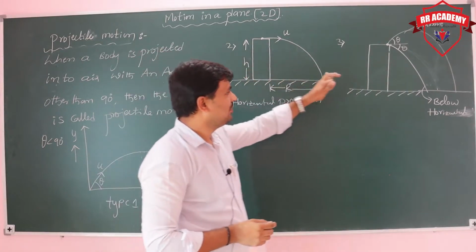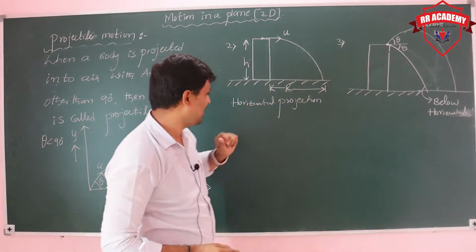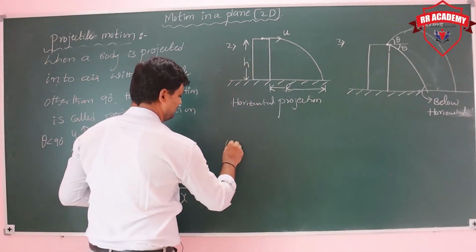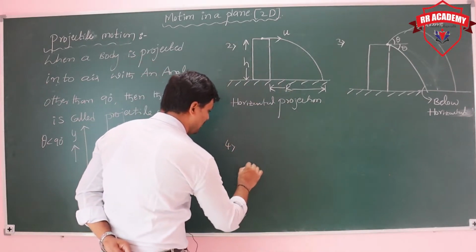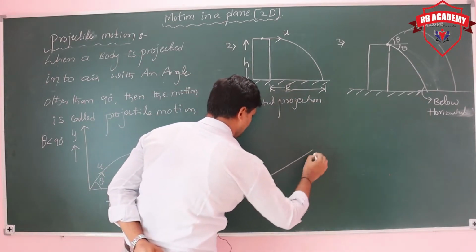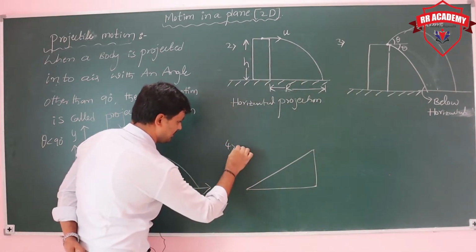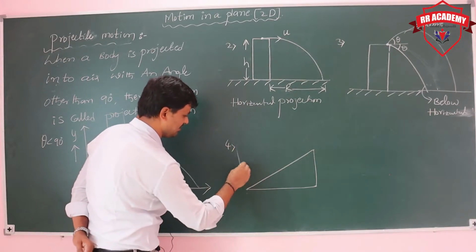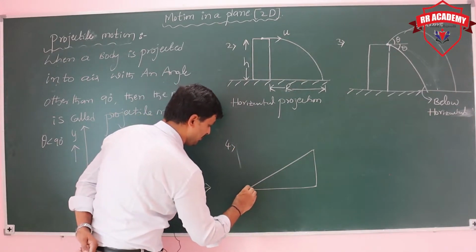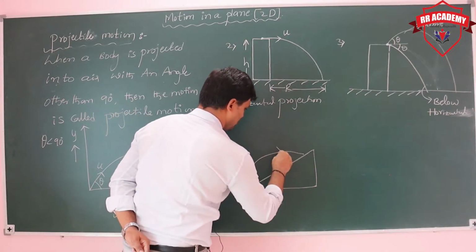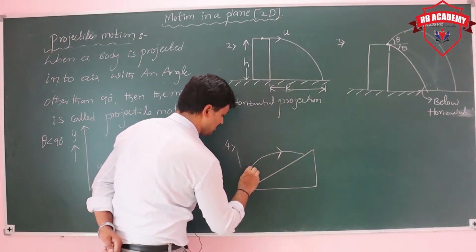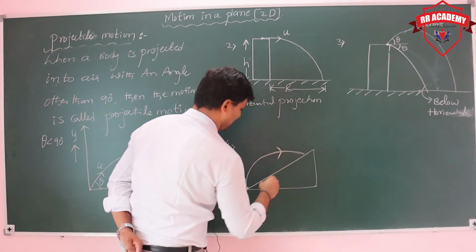Next one: projection onto the inclined plane. Consider the body projected from down to up the inclined plane.